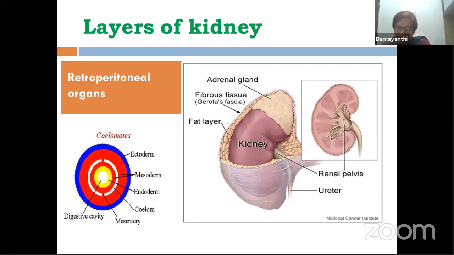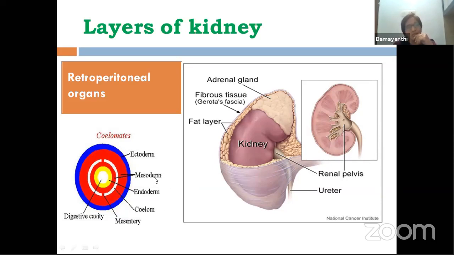What are retroperitoneal organs? Give an example. So, the example for that question is the kidney only. Retroperitoneal organs are kidneys. What do we mean by the term retroperitoneal?